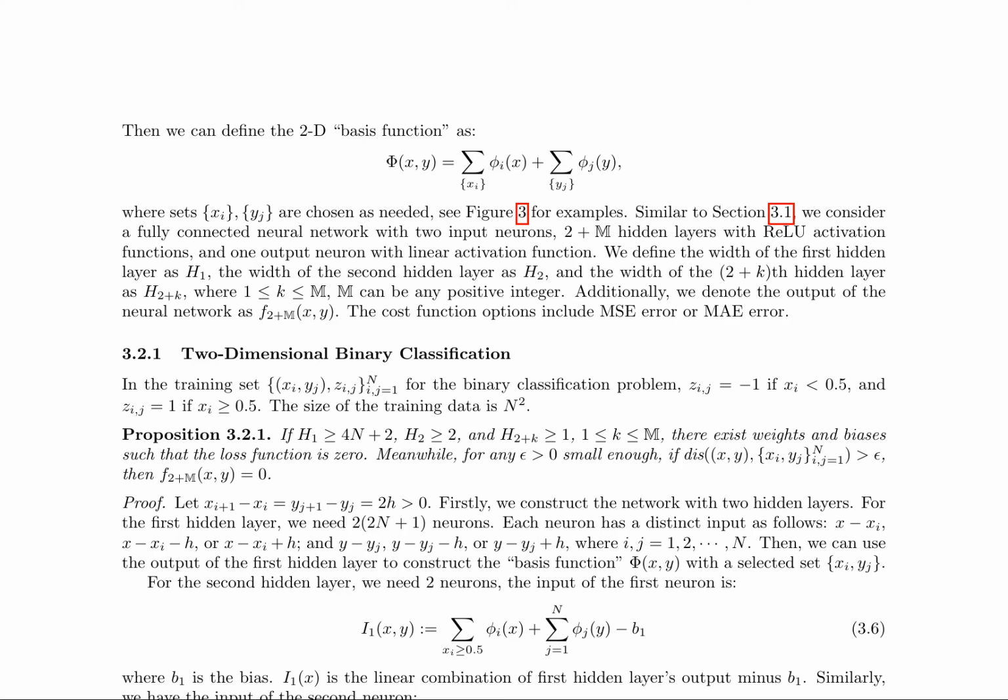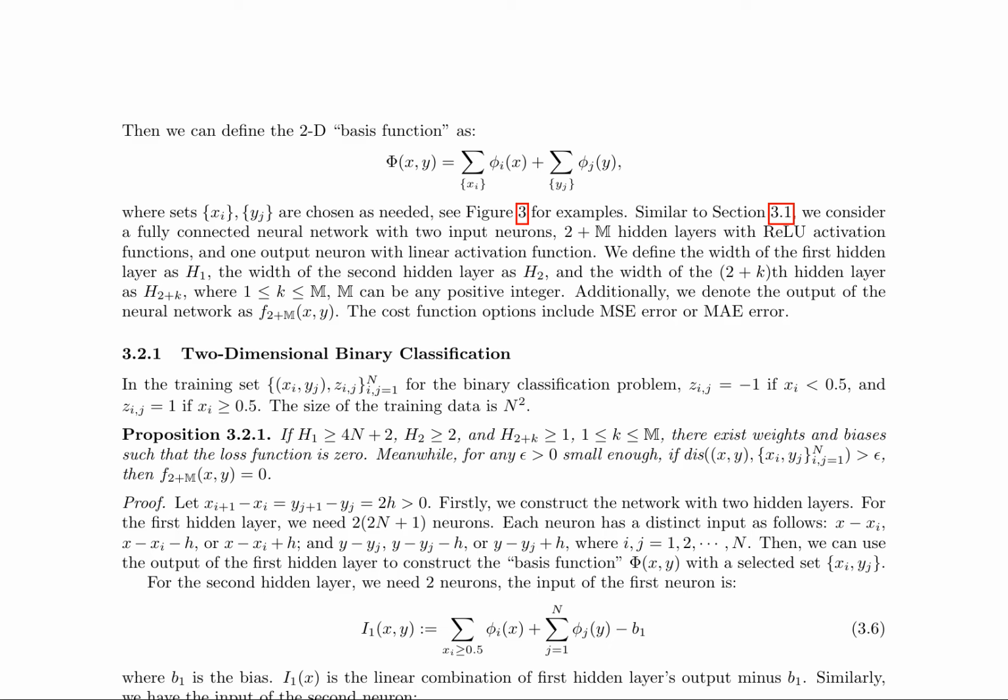Here is a combined summary of pages 7 and 8 of the research paper. The authors define a 2D basis function as a linear combination of unidimensional basis functions, which are used to construct a fully connected neural network for binary classification and function approximation problems. The network consists of two input neurons, 2 plus m hidden layers with ReLU activation functions, and one output neuron with a linear activation function.